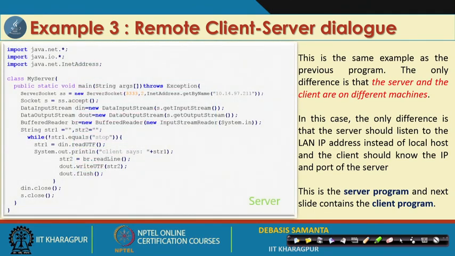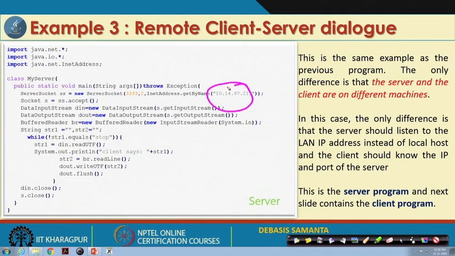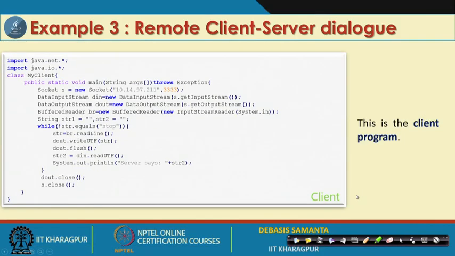The program is very similar to the previous one, the only difference is that we have to explicitly mention the IP address, and then the port number and the number of clients that it can support in this case. So, this is the only change in the server program, otherwise everything remains the same. The client program is the same program as the earlier one.